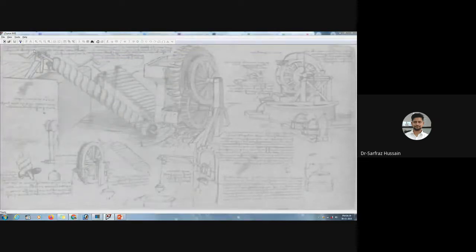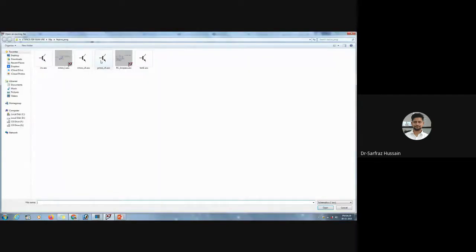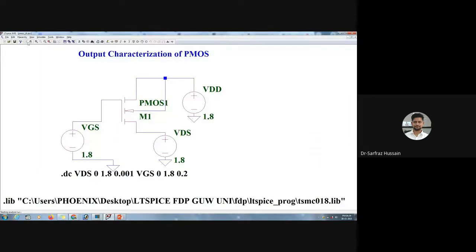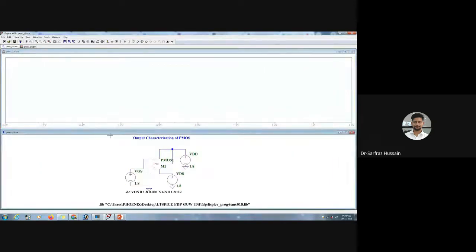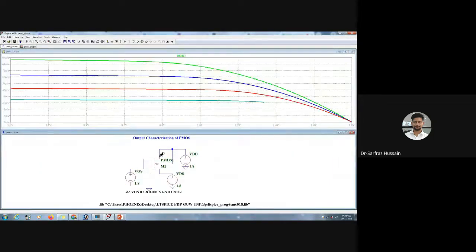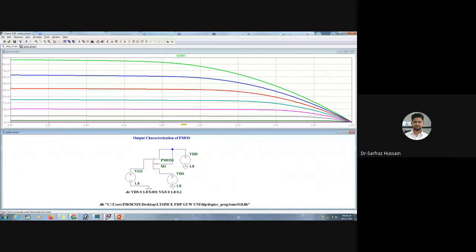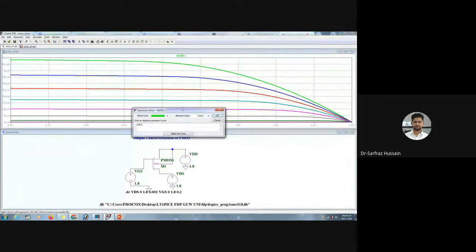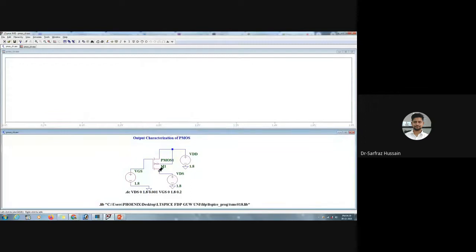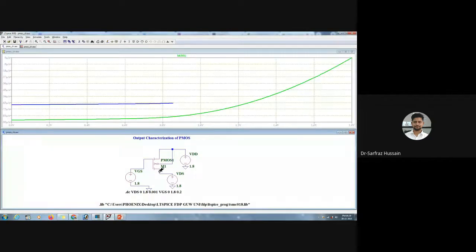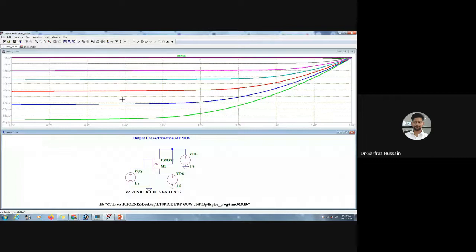So let me open up the PMOS circuit again. Here in the PMOS characteristics, we have drawn the plot, right? Sorry, this one is the IS, so I will need to find out the ID. Here the ID is here, so we click on this one. So we have got the ID. Okay, so these currents are all negative values, right?